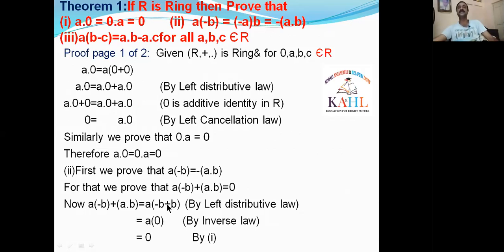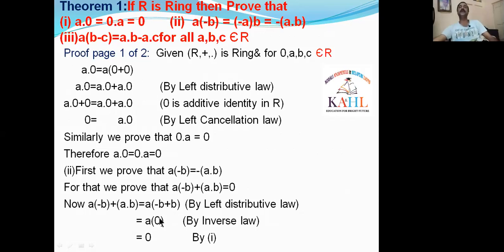If you expand this, you can distribute A to both -B and B, giving A·(-B) + A·B. This is the left distributive law. So A as it is, and (-B + B). By the inverse law, -B + B will be 0.